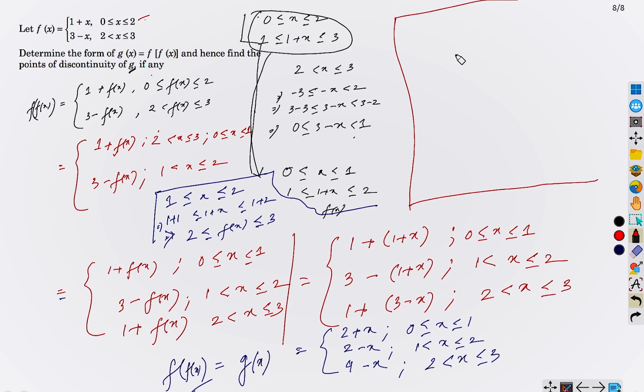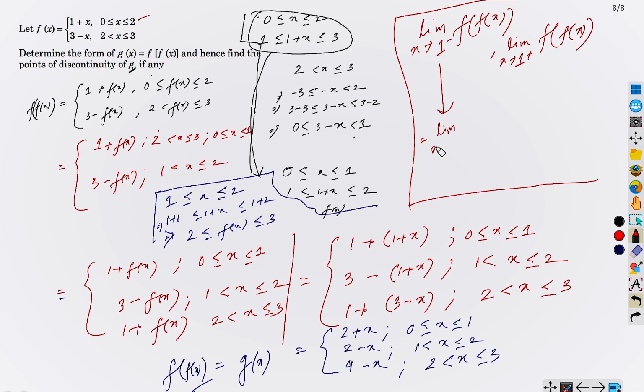After that, finish. So what is happening at 1? For that, we will just check the left hand limit and the right hand limit. Limit x tends to 1 minus. So what is the value of f of f(x) when x is 1 minus?